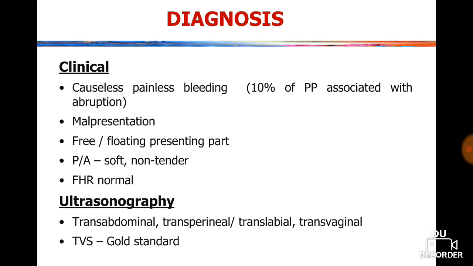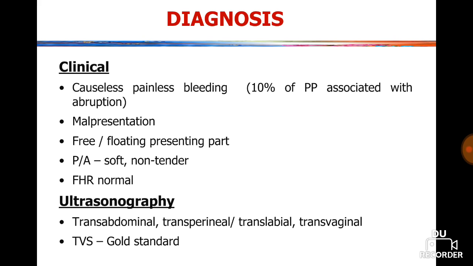10% of placenta previa is associated with abruption. Other clinical conditions that we can diagnose from that: malpresentation, free floating presenting part, parabdominally soft and non-tender uterus, fetal heart rate normal. So these are the clinical conditions, and especially painless, causeless bleeding is very much associated with placenta previa.